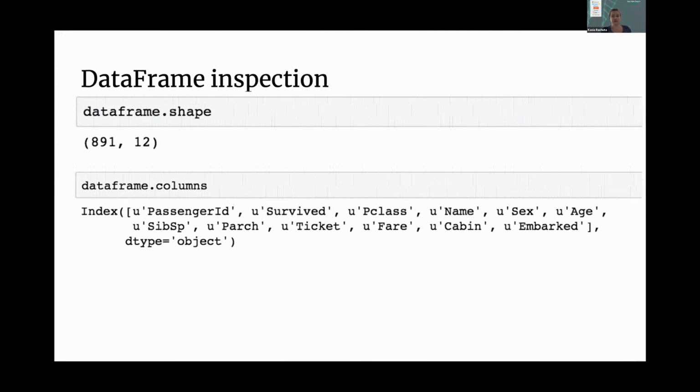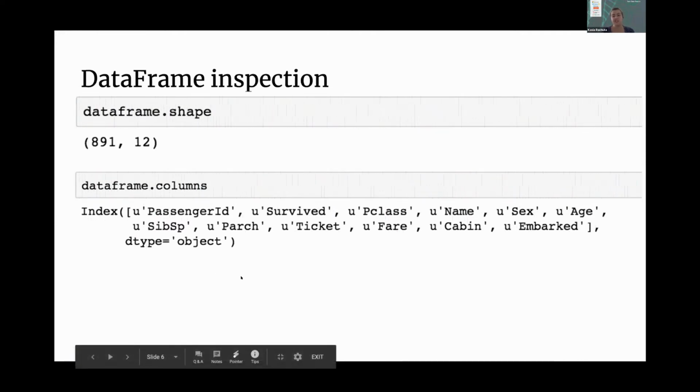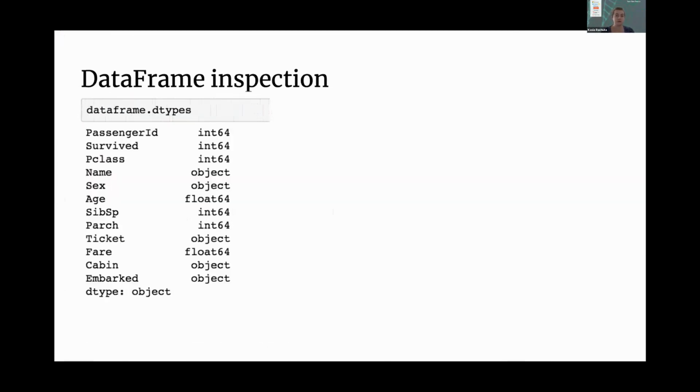First of all, I'm going to do some data frame inspection. dataframe.shape is going to tell me how many rows and columns we have. And dataframe.columns is going to tell me what different columns I have in my data frame. Here we can see the list: passenger ID, whether someone survived, passenger class, and so on and so forth. And then finally, I also want to see what data types I have.